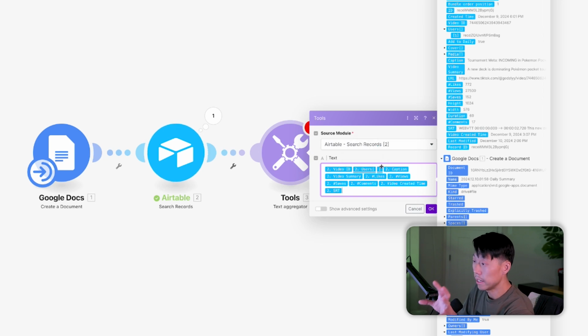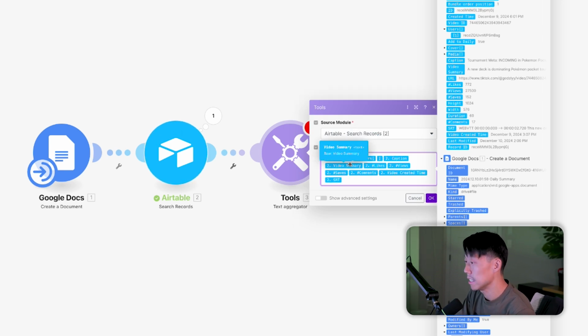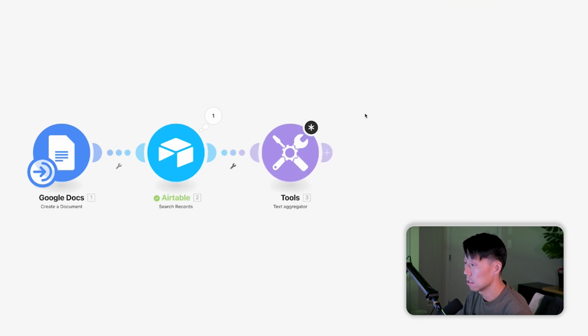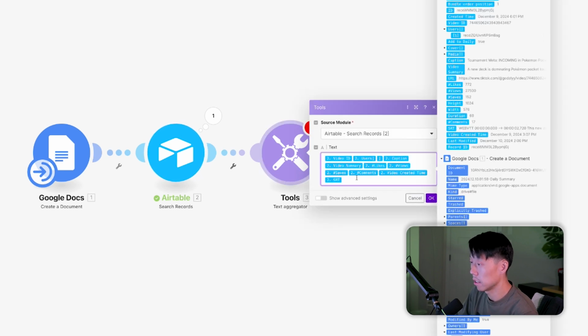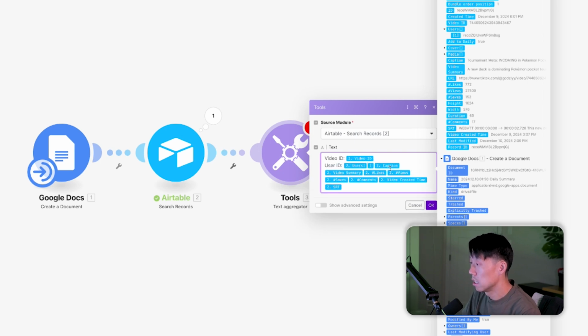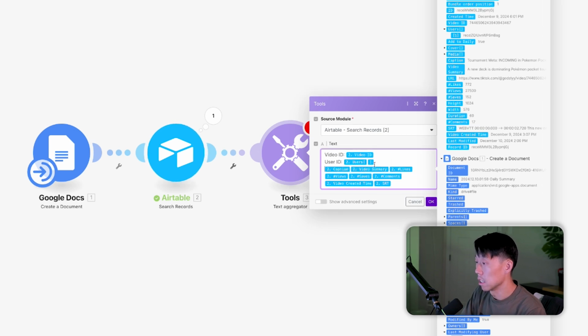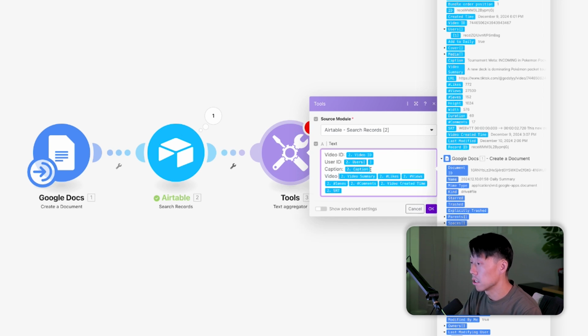So now all the data is collected here and put into one string of text, but let's go ahead and format it too so it's not all one little thing, especially when we have all these IDs in here. So let's close it. Let's just add some text here. Video ID, user ID, caption, video summary.